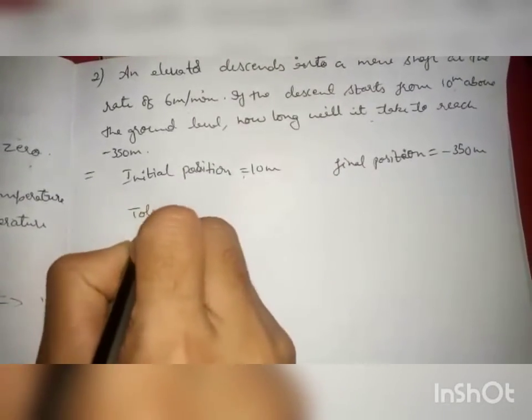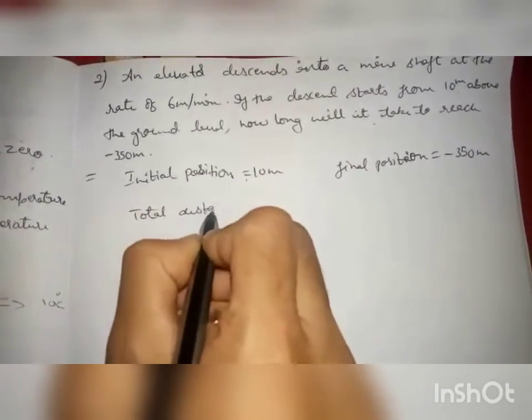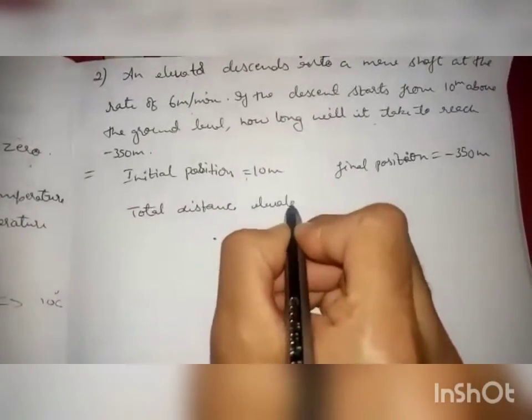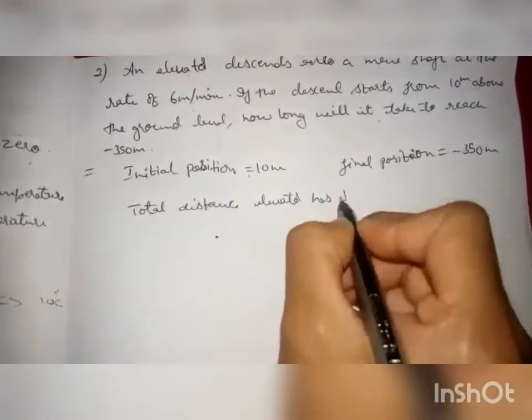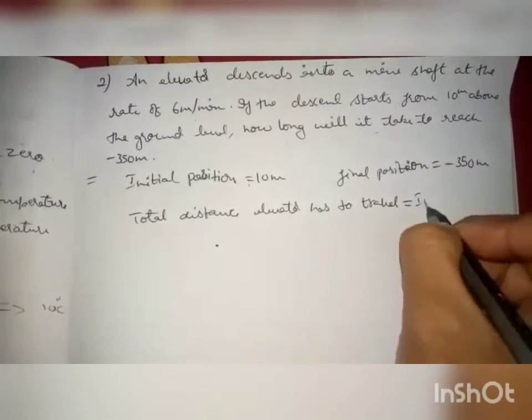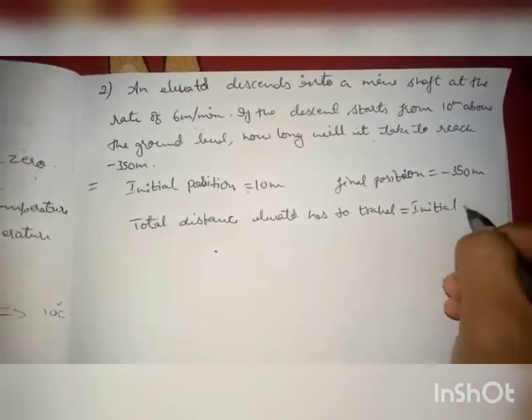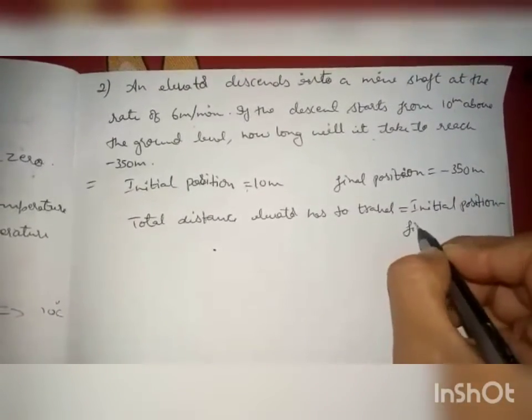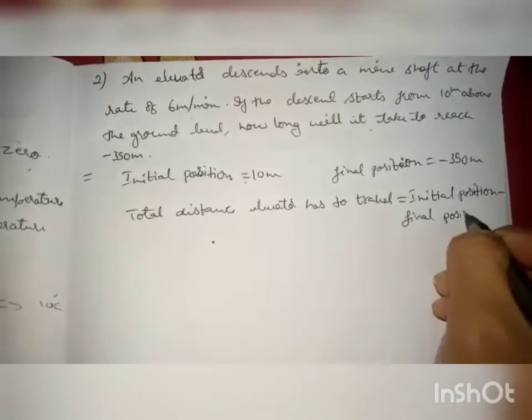Total distance is equal to initial position minus final position.